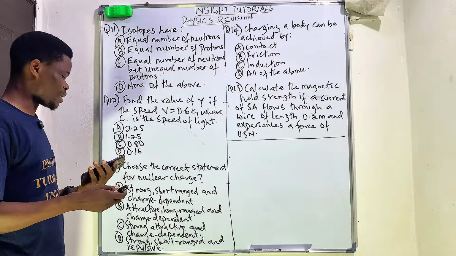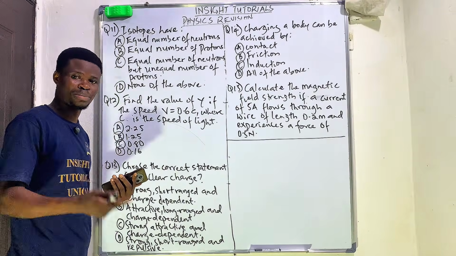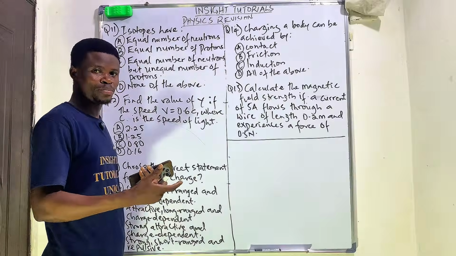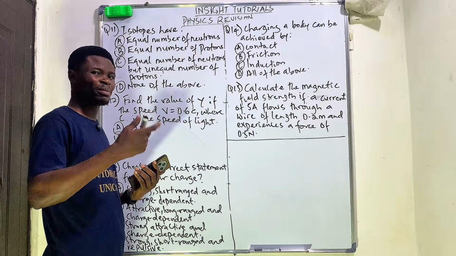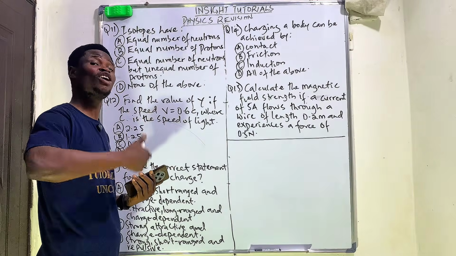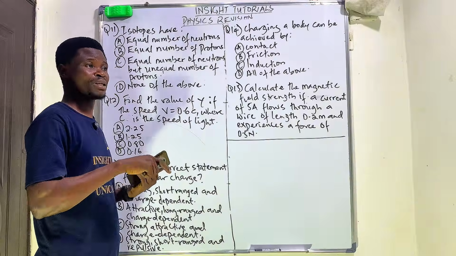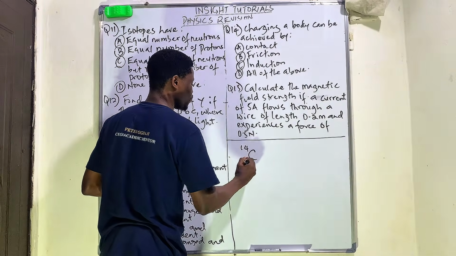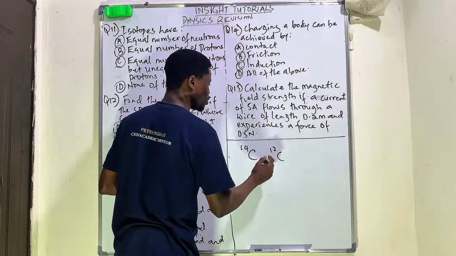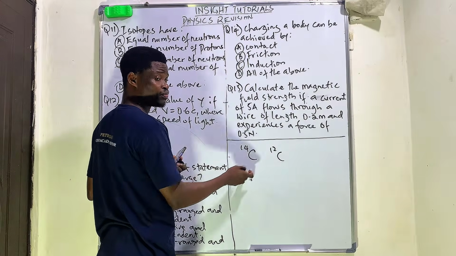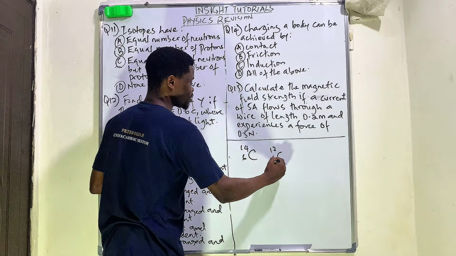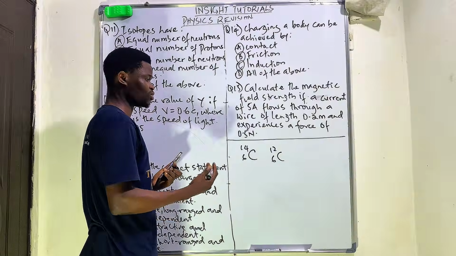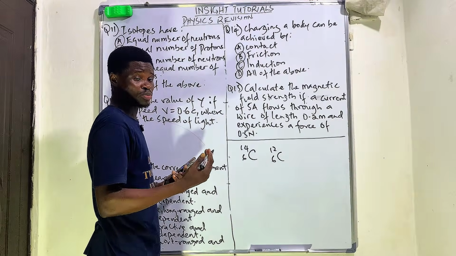Now, what you need to understand about isotopes is that they are simply elements of the same atom, the same atomic number but different mass number. When we talk about atomic number, we're talking about the number of protons in the nucleus of an atom. For example, if we have carbon with 14 and another carbon with 12 in its mass number, they have different mass numbers but the same atomic number.